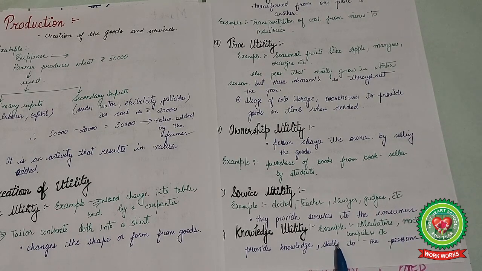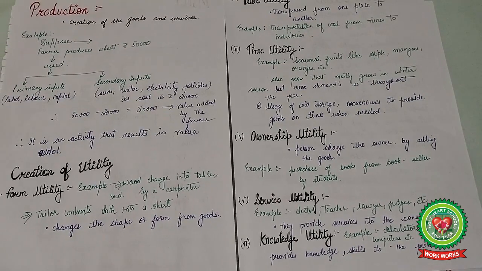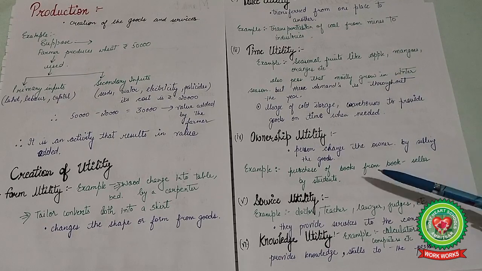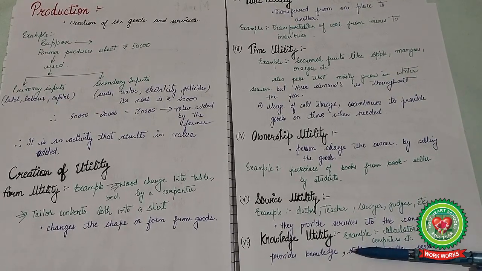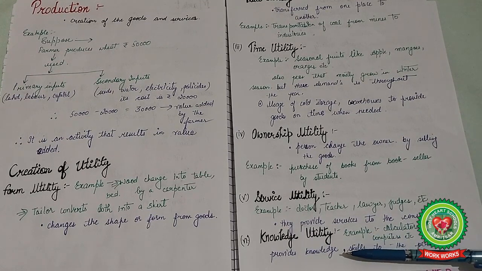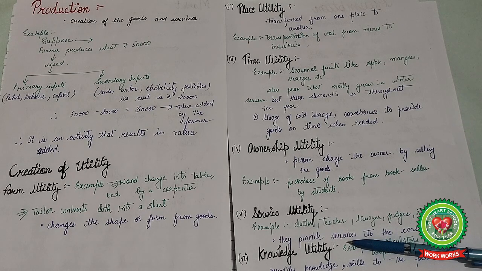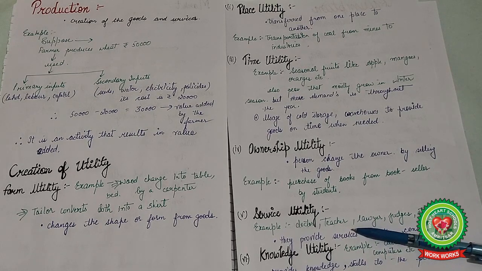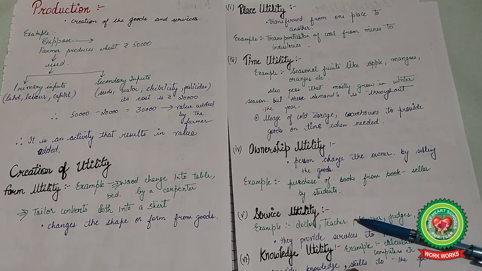So these are the utilities: form utility, and then place, time, ownership, service, and knowledge utility that are used in production. First, the production should be done, and then utility is created in the commodity that satisfies human wants. So this is all about production.